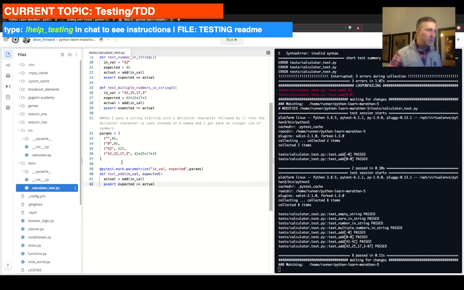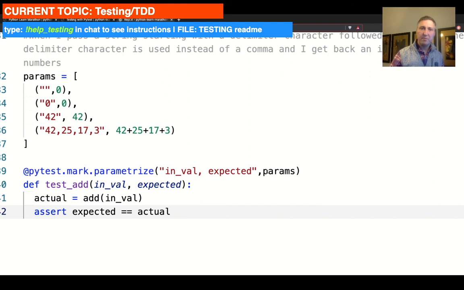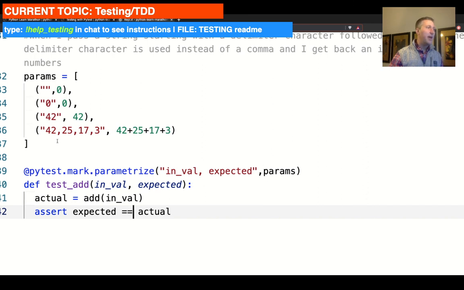So here we go. The entire test suite that we have written above, we have just rewritten in this form, where we have individual params put in this list of tuples, and we take an individual test run and pass in two values, inval and expected.